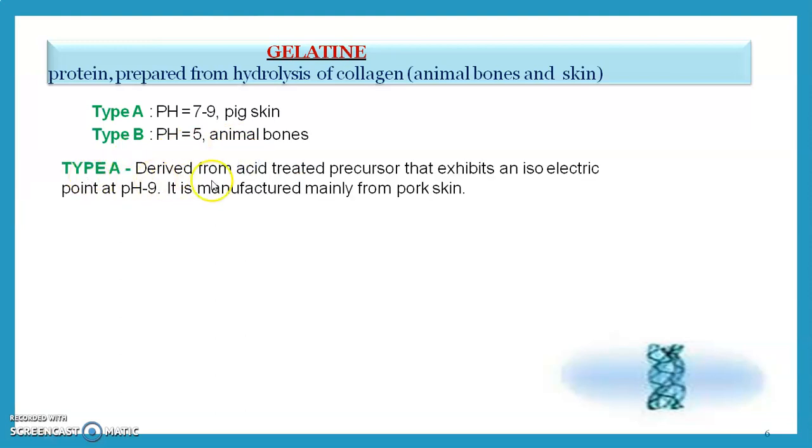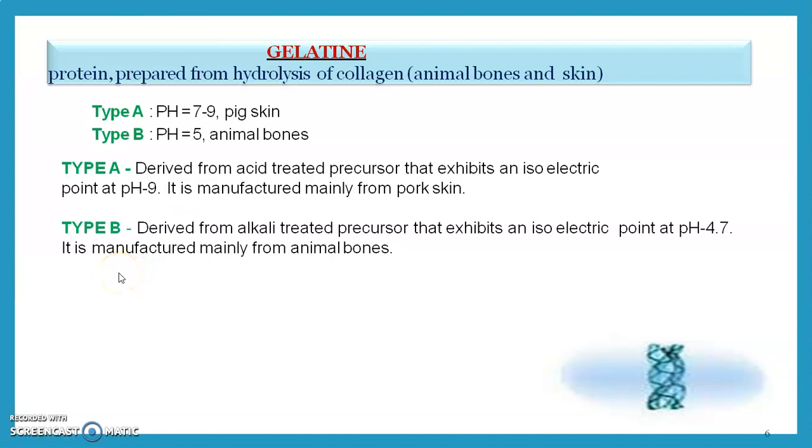Type A is derived from acid treated precursors that exhibit an isoelectric point at pH 9. It is manufactured mainly from pork skin. Type B is derived from alkali treated precursors that exhibit an isoelectric point at pH 4.7. It is manufactured mainly from animal bones.